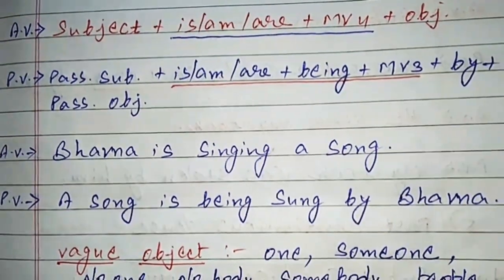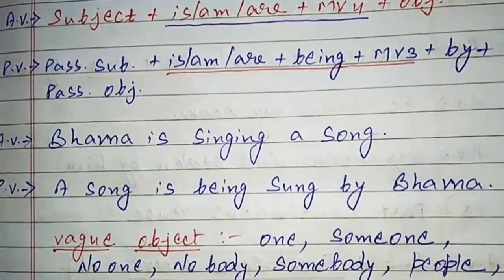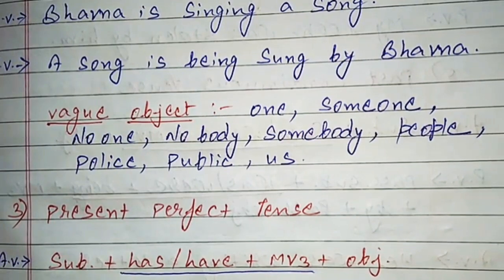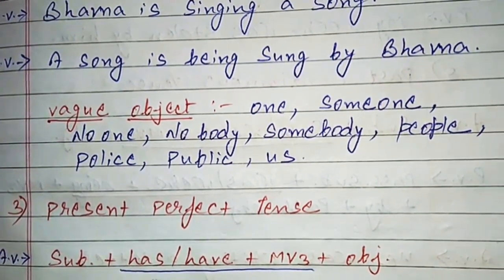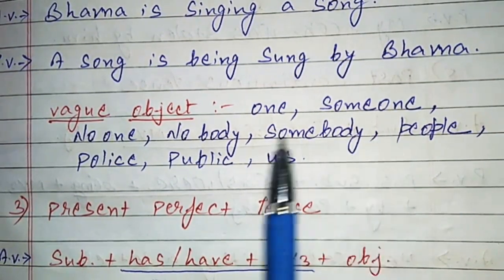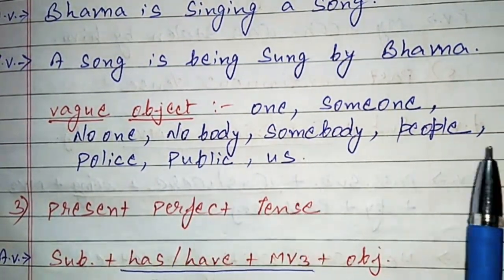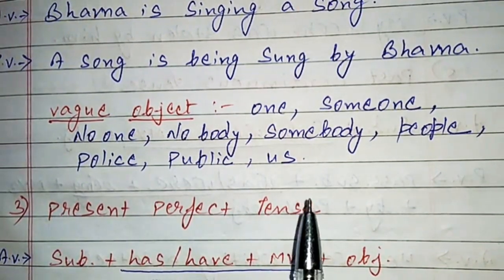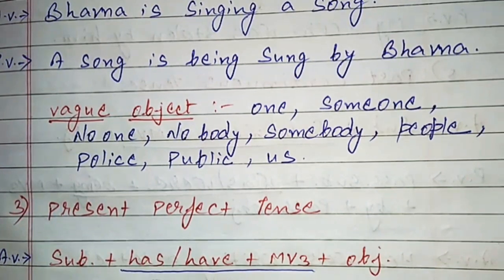So next, vague object. We should know about the vague subject, vague object. What is called a vague object? Whenever in passive voice you are writing by one, someone, no one, nobody, somebody, people, police, public, us, you, you need not write them. If you are not writing them, it is also correct, and if you are writing them, that is also correct. So no need to worry about them.